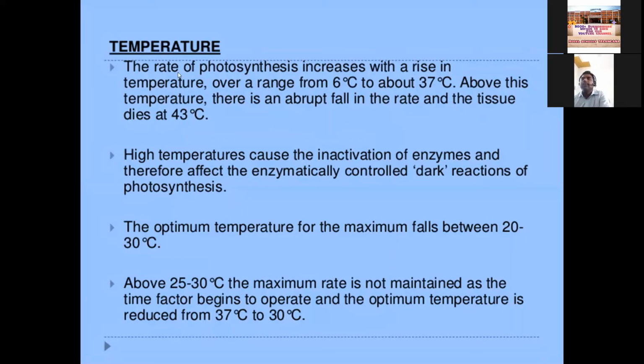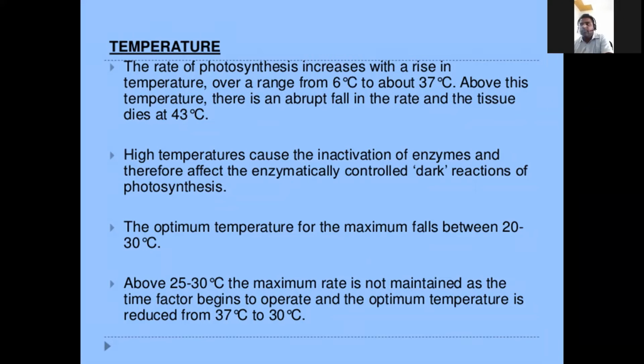Now another external factor is temperature. Simply put, the optimum temperature for any plant is between 20 and 30 or 35. What happens below 20 and above 35 we have to discuss. The enzymes required for the dark reaction to synthesize glucose are catalytic; they run the chemical reactions very fast.